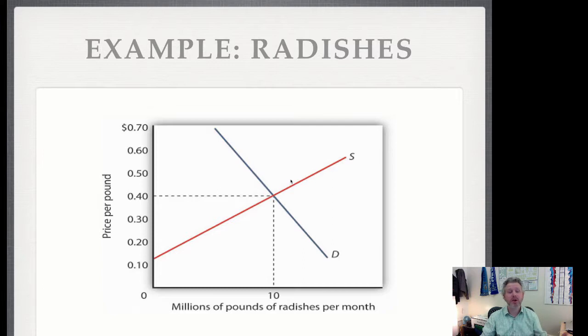All firms in the industry are price takers, so they can all sell as much as they want or as little as they want at the market price of 40 cents. No firm would have any incentive to sell below 40 cents because they always want to get the highest price possible, and no firm can sell for more than 40 cents because if you try to charge 41 cents or 42 cents in a perfectly competitive market, consumers are not going to purchase that good.